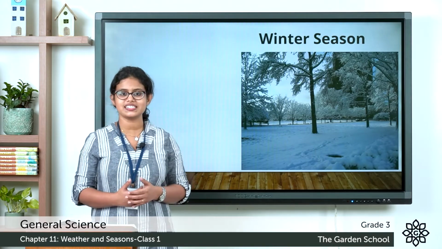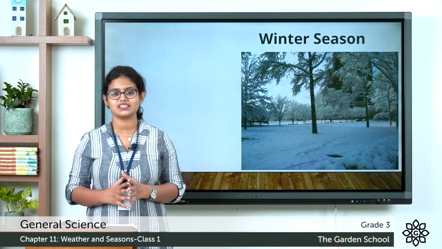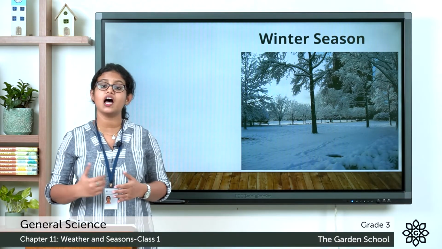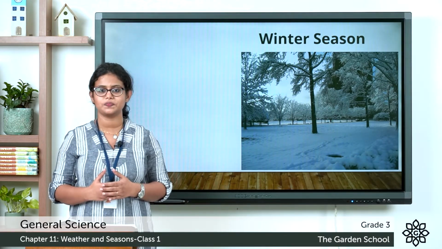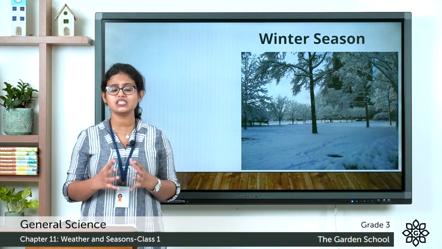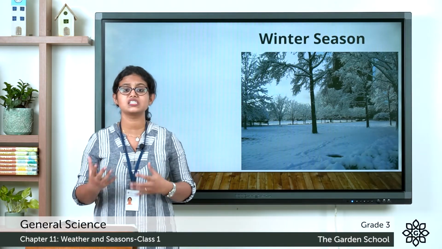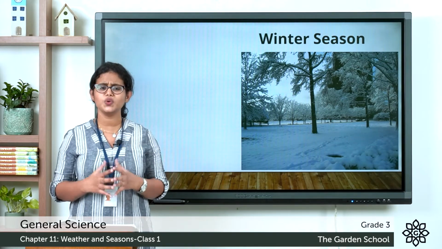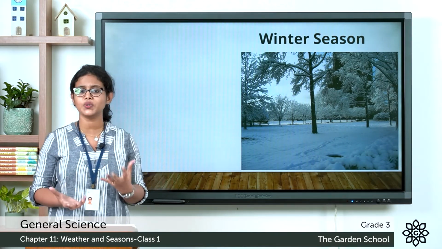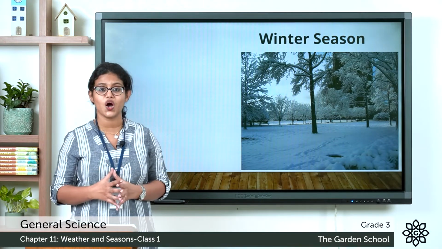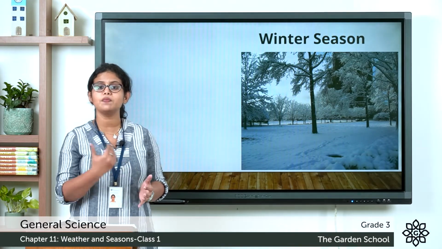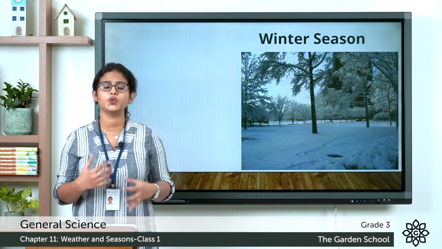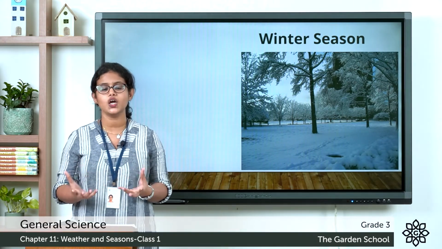Then comes which season? That is the winter season. So the winter season begins from December and it lasts till March. And this winter season is the season when it is cold, right? So do you know why it is cold during winter season? Because less heat from the sun reaches this region. So that is why during these months it is very cold.